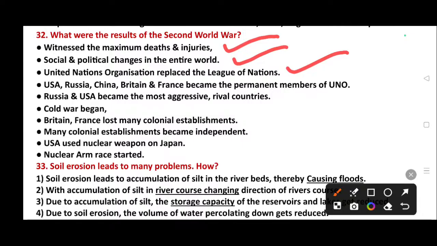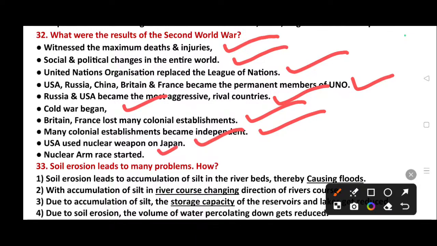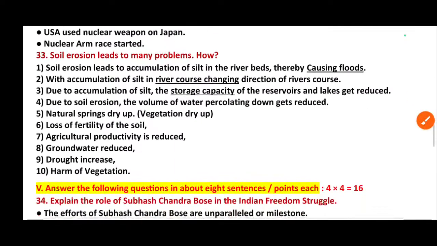USA, Russia, China, Britain and France became the permanent members of UNO. Russia and USA became the most aggressive rival countries. Cold War began. Britain and France lost many colonial establishments. Many colonial establishments became independent. USA used nuclear weapons on Japan. Nuclear arms race started.